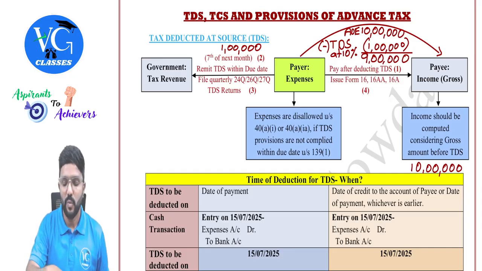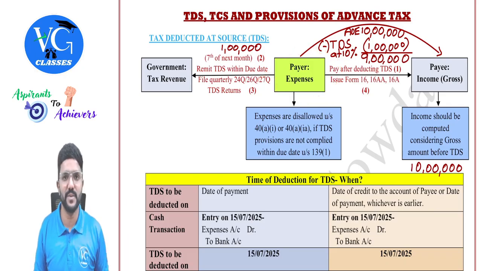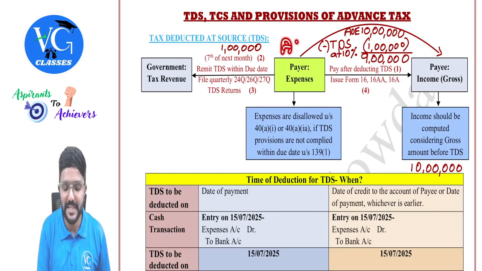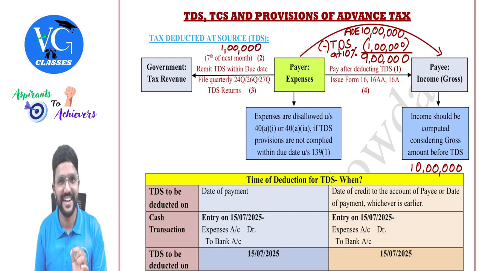Fine. Now, sir, why should the payer do all this, sir? He is already engaged in business or profession. He is busy in his life. Why is the government or income tax department asking the payer to do so much? Guys, if the payer doesn't comply with the provisions of TDS, then he will be called an assessee in default as per section 2 clause 7. Hope you remember. Assessee includes assessee in default, correct, who is deemed to be an assessee by default.